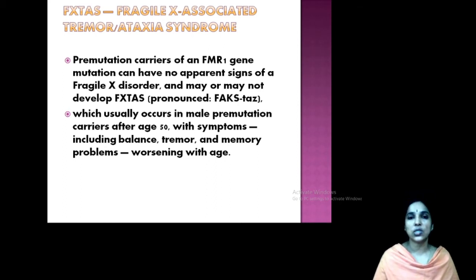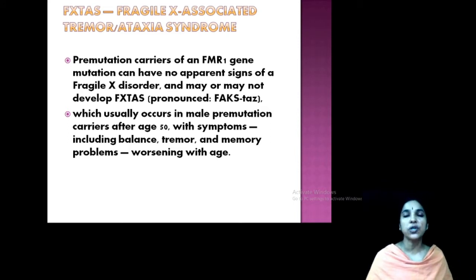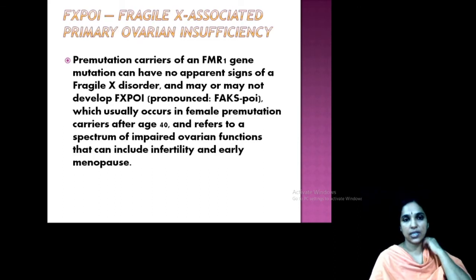So what is actually this? Here this is a pre-mutation carrier of the FMR1 gene. Pre-mutation means the repeats are not that high, not 200 times, and the patient has no signs or very few symptoms. It usually occurs in male pre-mutation carriers after a certain age, with symptoms including balance problems, tremor, memory problems, etc. That is FXTAS.